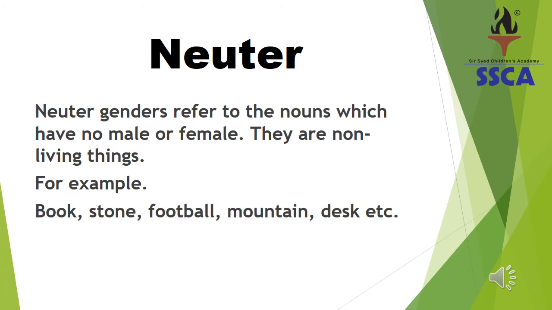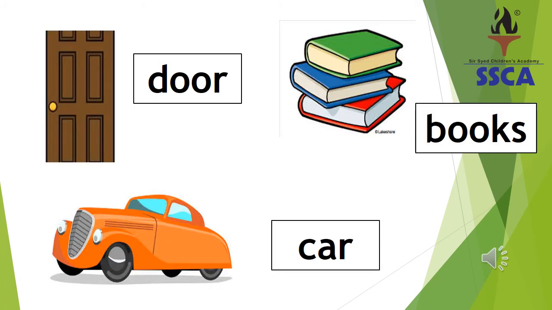Let's move on to the next slide to have some examples. Here we have some examples of neuter gender: door, books, car, and along with them you can see around you, have a look around you, and think of the nouns. They are neuter genders. So dear students, I think this is enough and I hope you understood it very well. But if you still have any query, you can ask us.